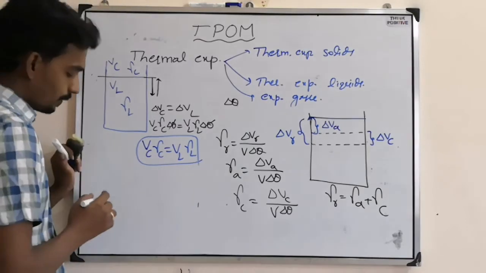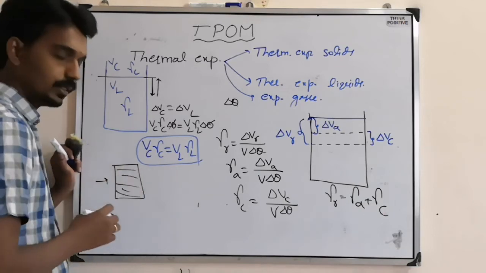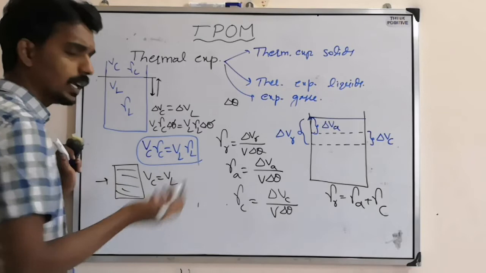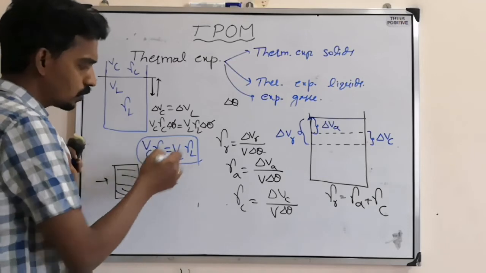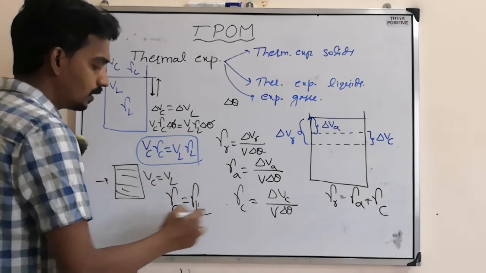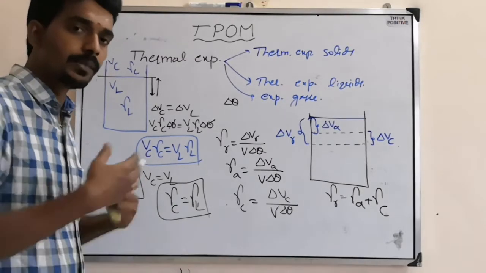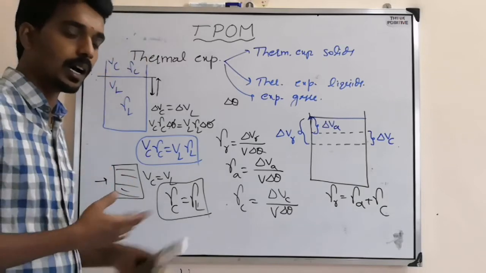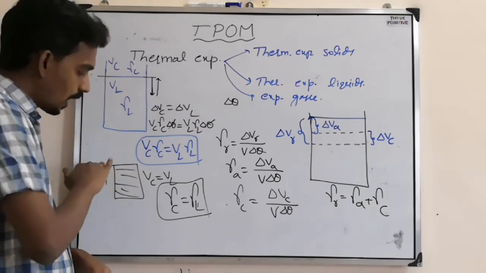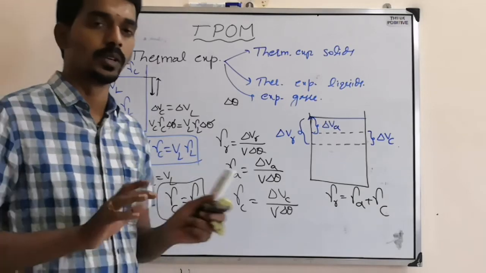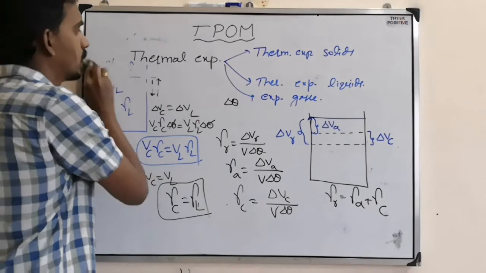Now one more thing. In the same case they will say that initially the beaker is completely filled with liquid. So what condition will come? VC equals VL, that's it. Here it is partially filled, here it is fully filled. Then both are equal, so these two will get cancelled. Then the condition will come gamma C equals gamma L. And here they will say that even after heating, even after increasing the temperature by delta theta, there is no overflow. It just reduced, it drops, then increases and remains at the final level, the initial level only. So that kind of question they can ask based on thermal expansion of liquids.